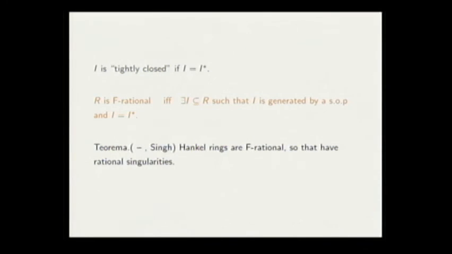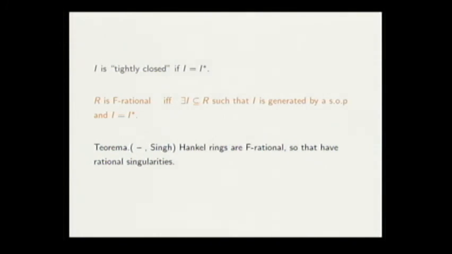And we say that a ring is F-rational if and only if all ideals generated by a system of parameters are tightly closed. But it is shown that if you find just one such ideal, that suffices. And hopefully, we could show that Hankel rings are F-rational. So by means of the theorem of Karen Smith, it means that they have rational singularities in characteristic 0.